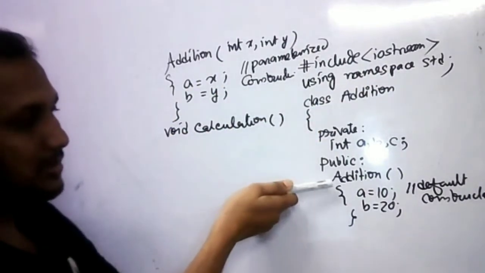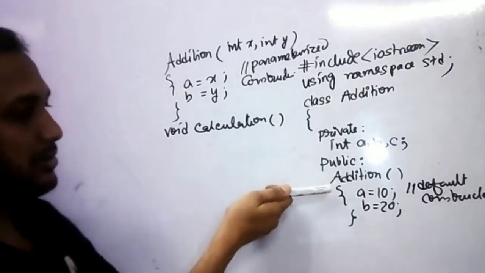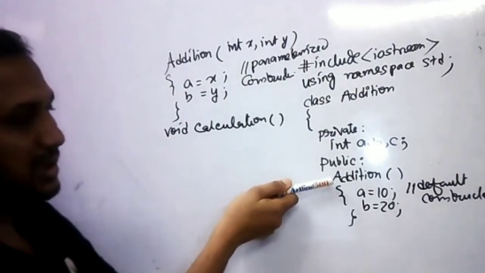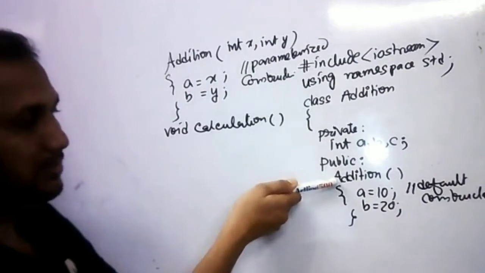Constructor is always declared in the public section. This is a very important point. It is declared in the public. Why is it declared in the public? Because main can access it from the public.